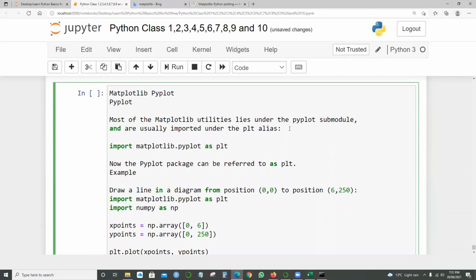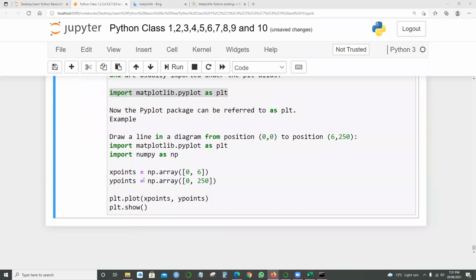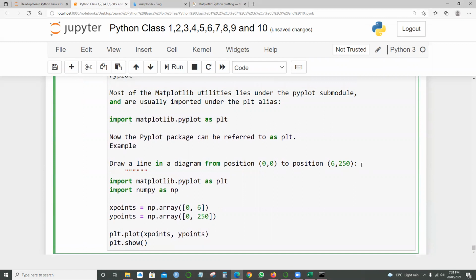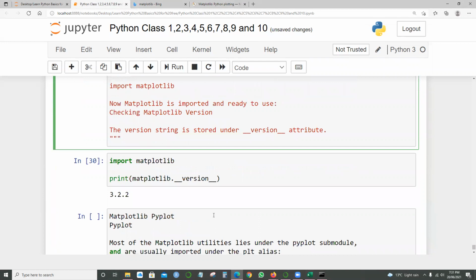So if you look at this command here, import matplotlib.pyplot as plt. In the simple case, what are the things you're trying to do? From here to here, let me comment this section so that it will be easy for you.